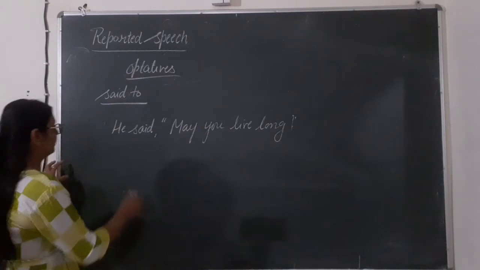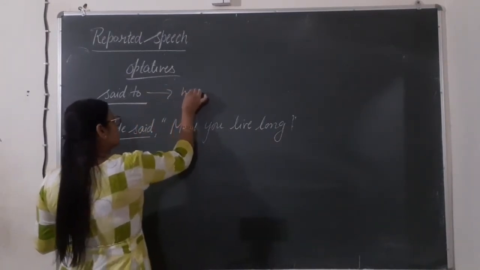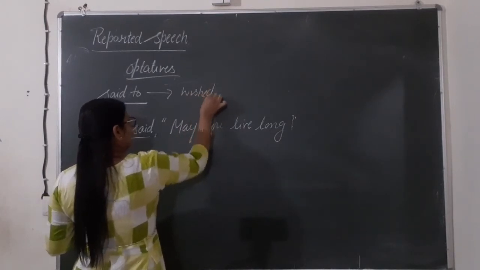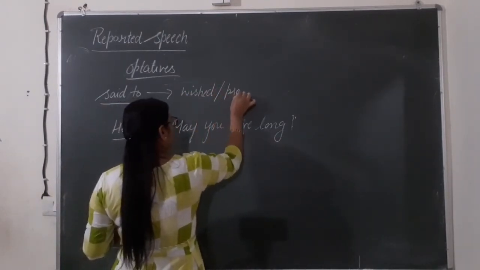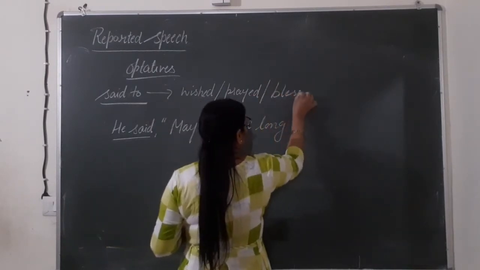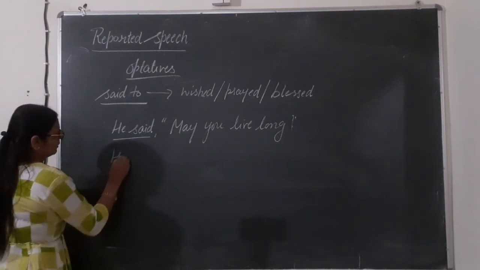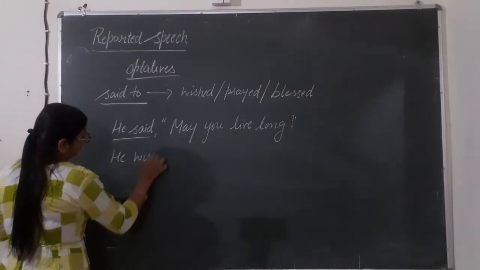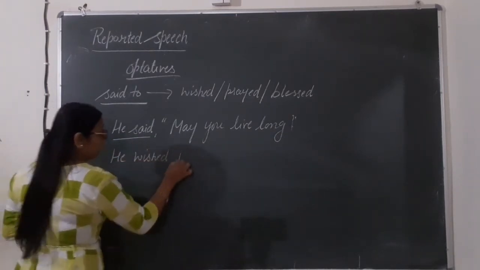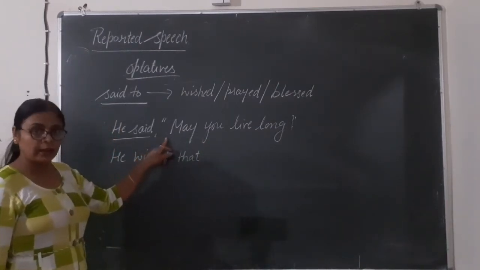Fine. Let's see. Here, this reporting verb will be changed into wished or prayed. Or sometimes we are using here blessed also. How to do this? He wished. Again here we are using that. इसमें आपने that लगाना है.